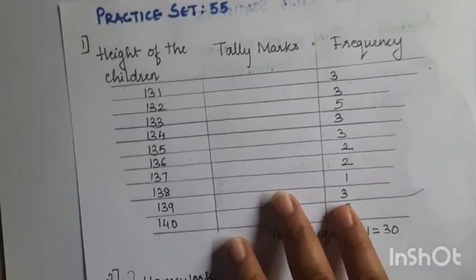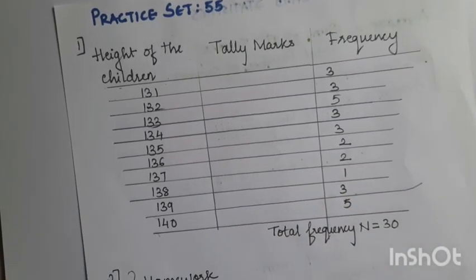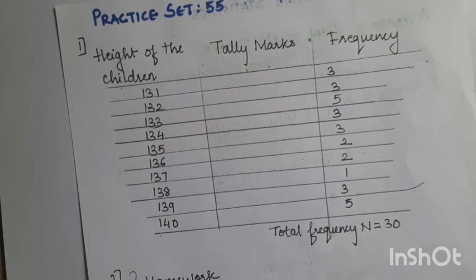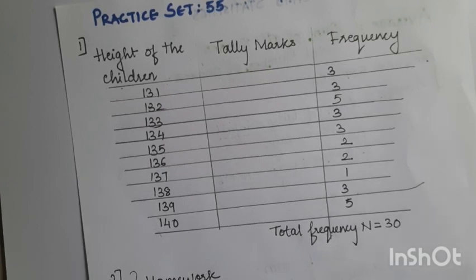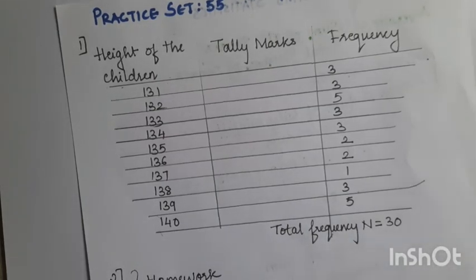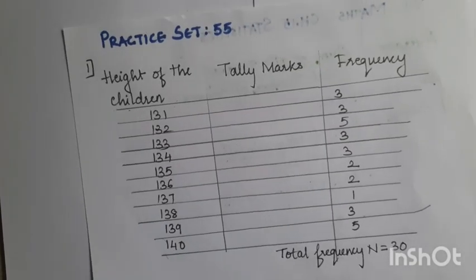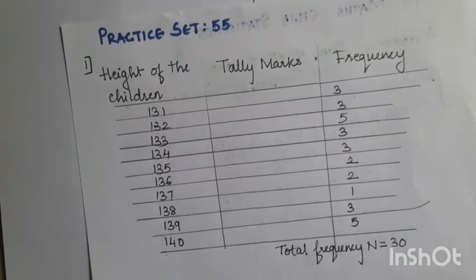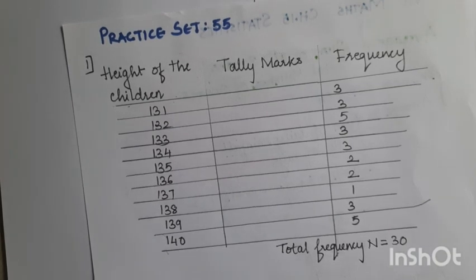Now next, the frequency distribution. Let us see what you mean by frequency. Sometimes in the data the numbers are too many and you see that one particular number occurs again and again. When it happens like that, we have to find the frequency. We will see how to find it. But what is frequency? The number of times a particular score occurs in the data is called the frequency of that score.